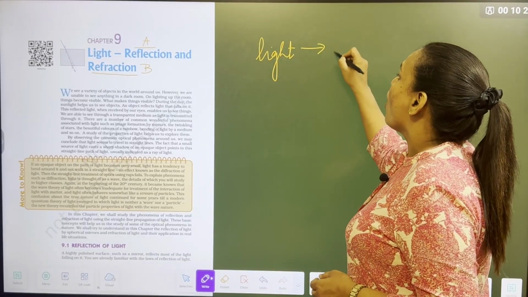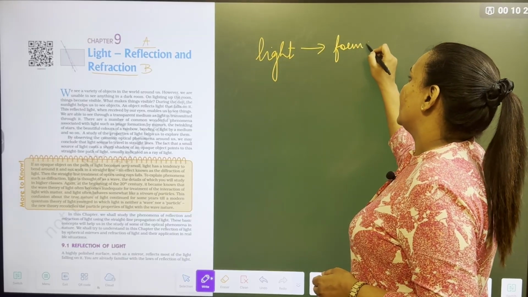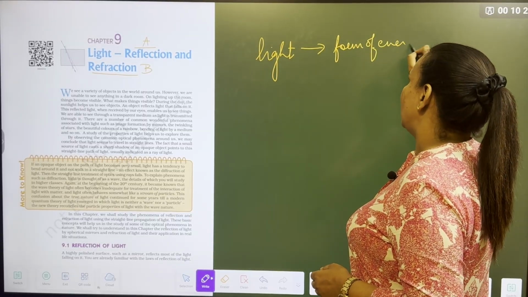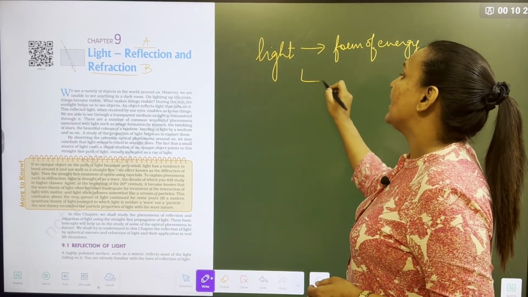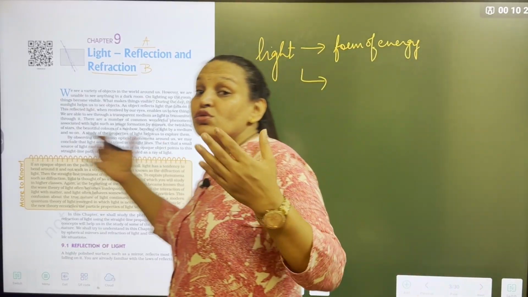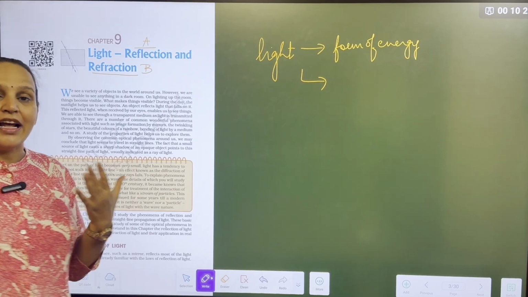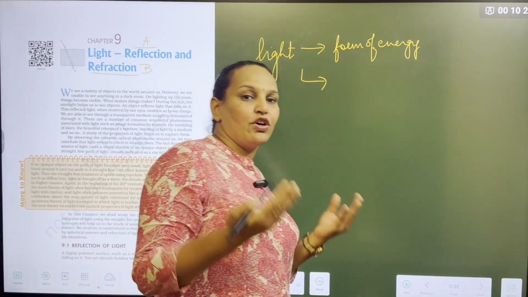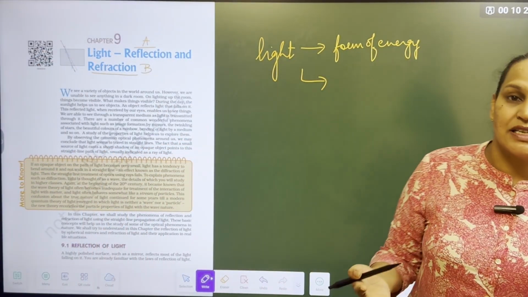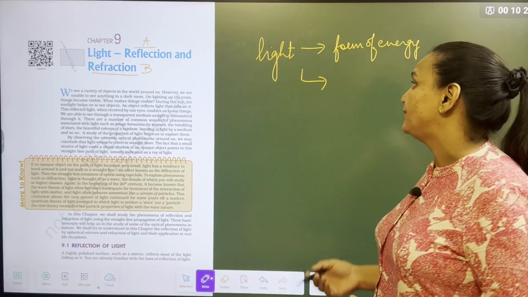Light is a form of energy. Second, it makes us able to see things. Without light, we can't see. The natural source is sunlight, and in our homes we have man-made sources: tube light, bulb, LED.